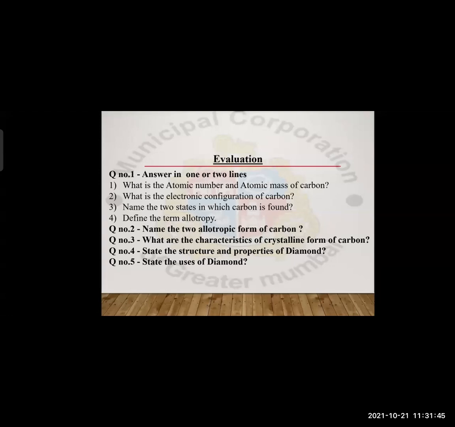Then last one is the uses of diamond. Just now we have ended up with the uses of diamonds only. It is used for making ornaments. Diamonds are used in eye surgery. Diamonds are used for making windows of satellites, and diamonds are also used for rock drilling machines and some other works also.